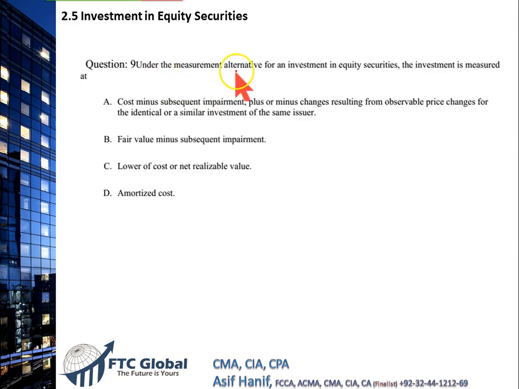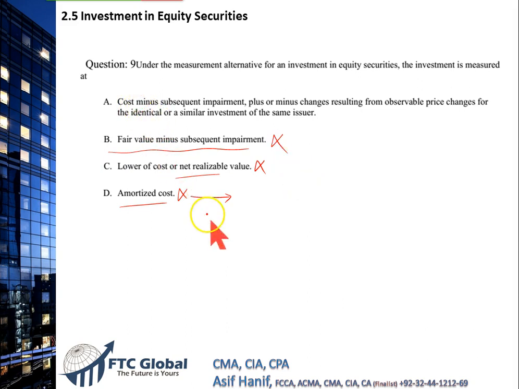Next, under the measurement alternative for an investment in equity securities, the investment is measured at what? It is not measured at amortized cost. You will discuss that in investment in debt securities. Bonds are reported at amortized cost. Lower of cost or net realizable value is for inventory, not investments. Fair value minus subsequent impairment is wrong.